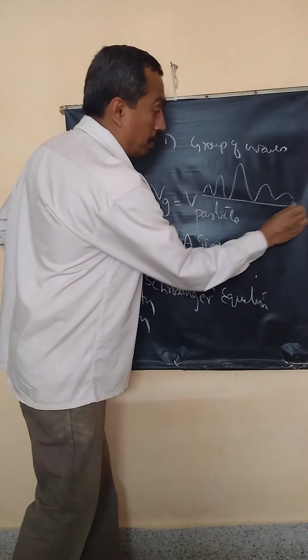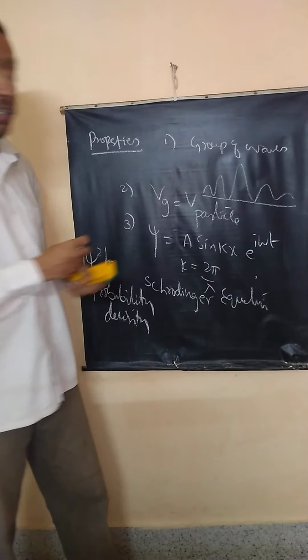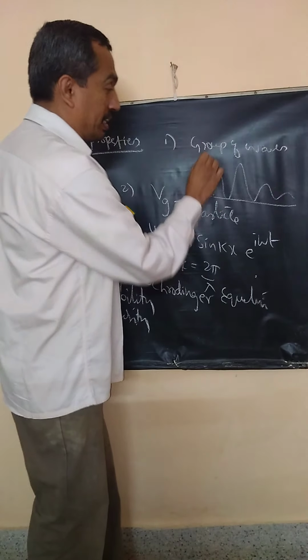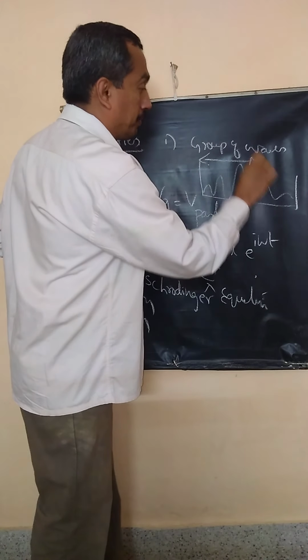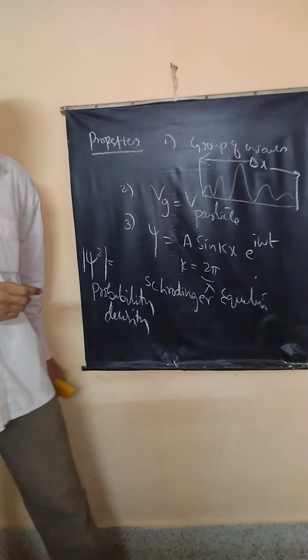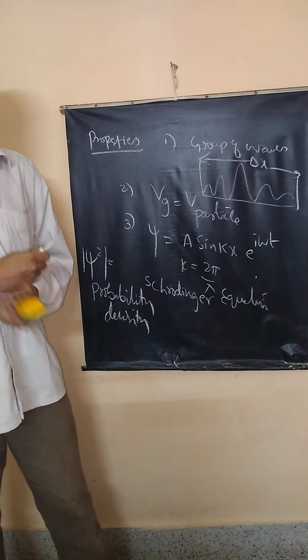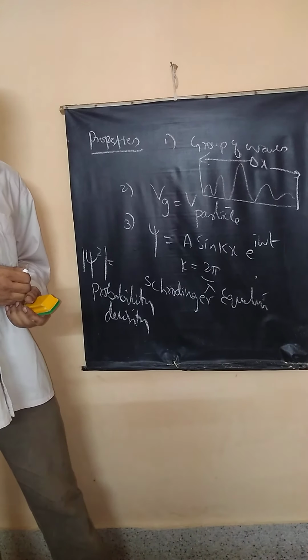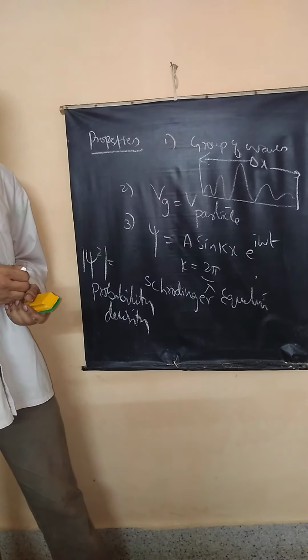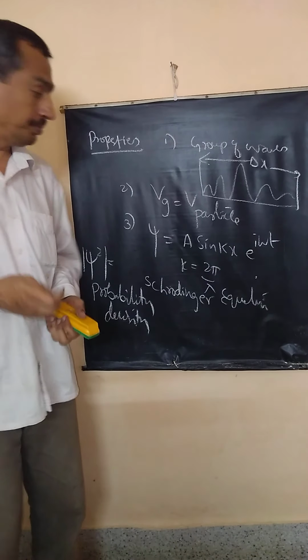For example, if this is a particle, the particle can be anywhere within this length delta x. Correct? So the notion of exactness does not exist now. This leads to a very important law in physics called Heisenberg's uncertainty relation.